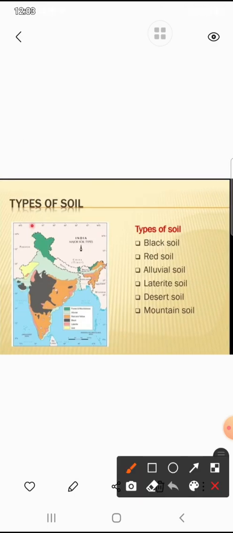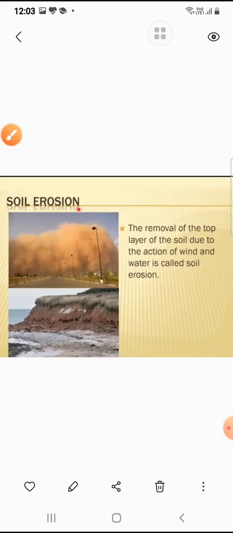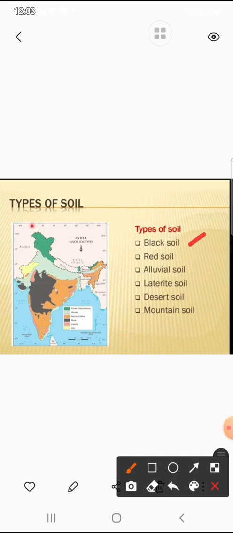Types of soil. So in India there are different types of soil: black soil, red soil, alluvial soil, laterite soil, desert soil and mountain soil. So first we'll start with black soil.